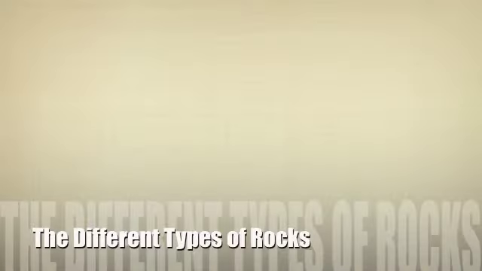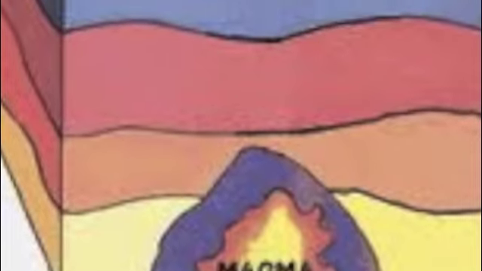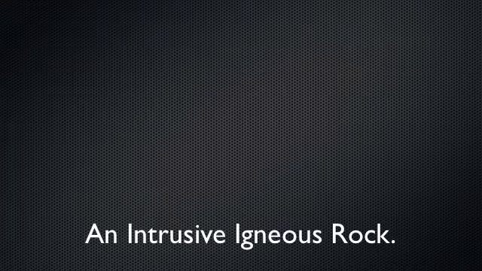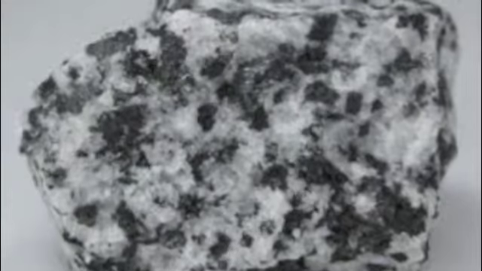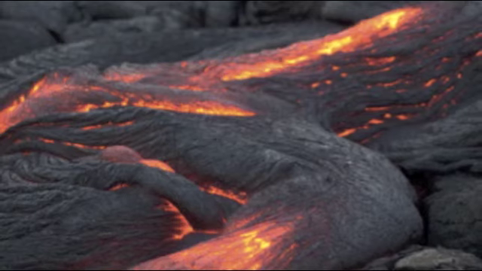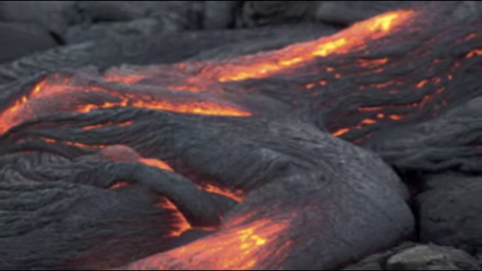Rocks are split into three basic types: igneous, sedimentary, and metamorphic. Igneous rocks are formed when the molten lava is cooled. Not all of the magma makes it out of the volcano. The rocks that form when trapped magma cools are called intrusive igneous rocks. Trapped magma takes longer to cool than magma that reaches the surface. This gives the atoms time to arrange into big crystals called mineral grains.